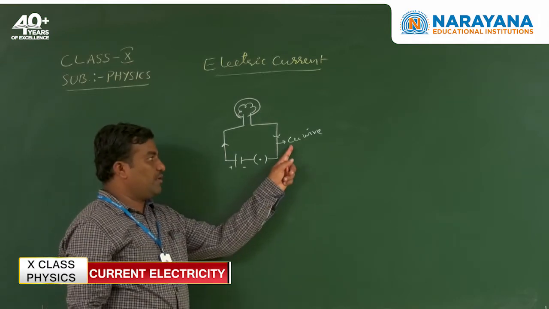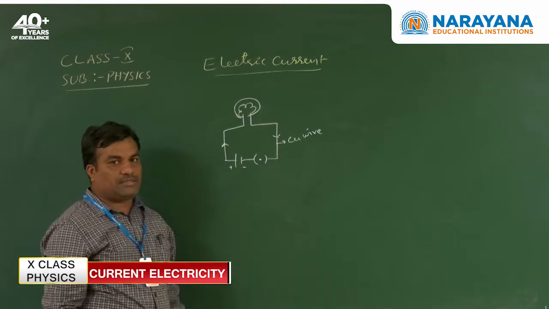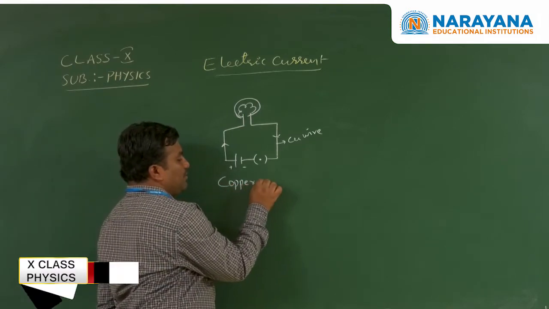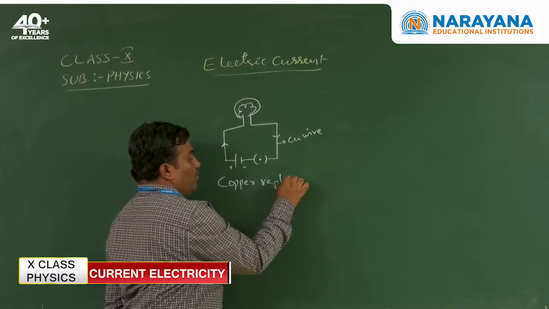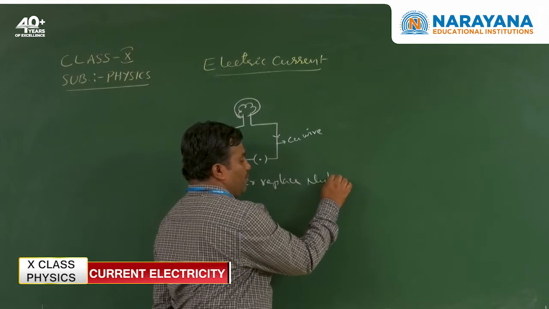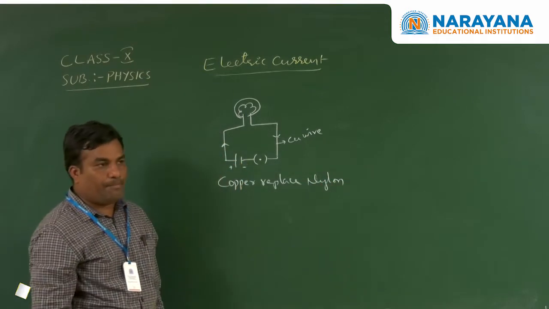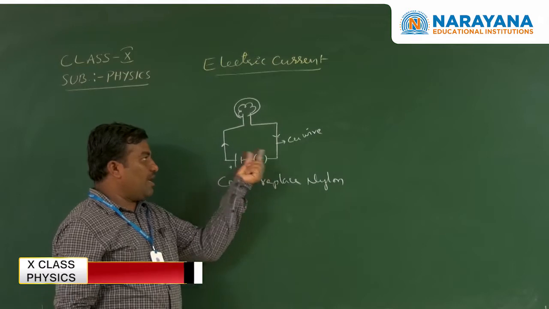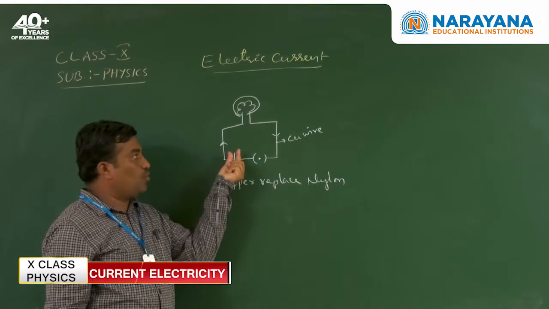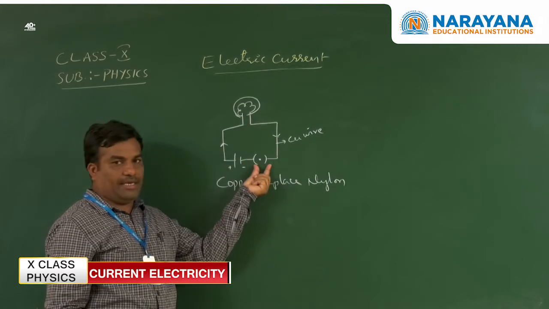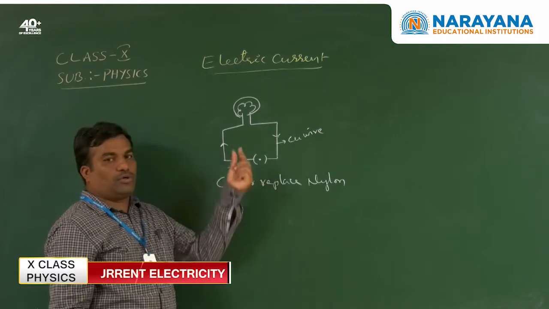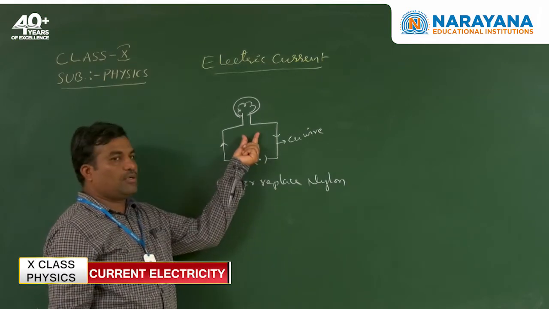Next, the second situation: here the copper wire is replaced by nylon wire. When we connect nylon wire to the battery terminals through the bulb and key and the key is pressed, the bulb does not glow. We have noticed the bulb does not glow.